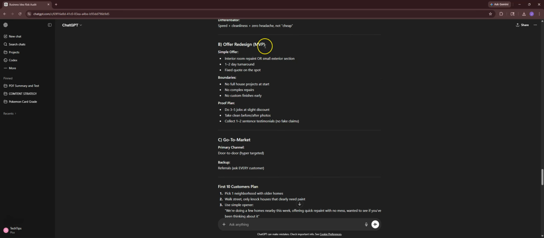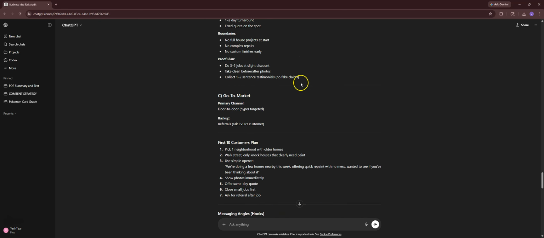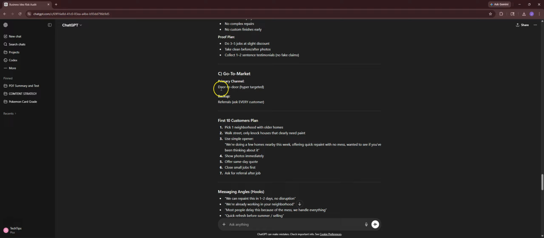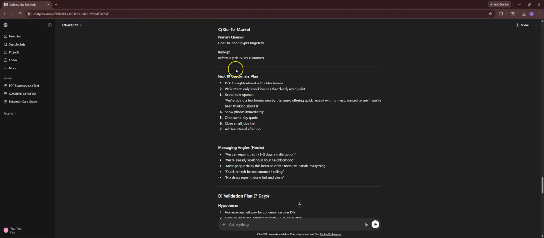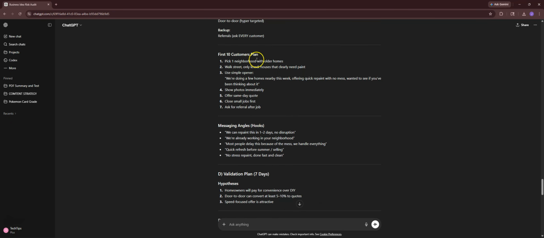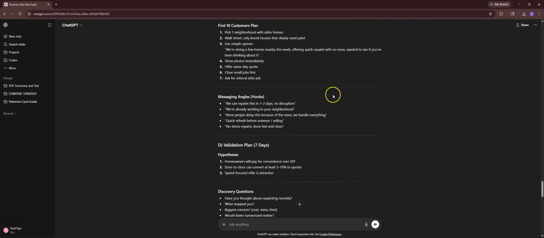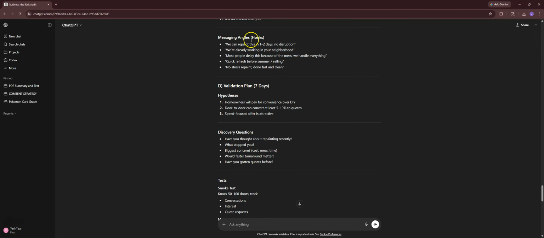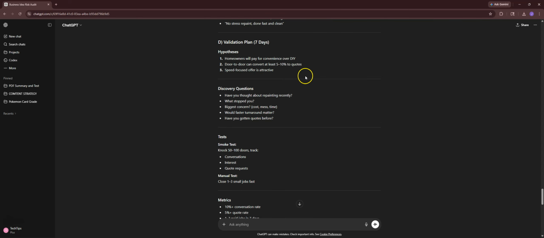Next it goes to offer redesign, basically interior room paint or small exterior sections, and giving us a full plan. Then finally go to market, door to door is our primary channel like we said, and a backup with referrals, ask every customer. Then finally, the first 10 customers plan. It gives us a plan for that specifically, messaging angles of how to keep up and actually move on.